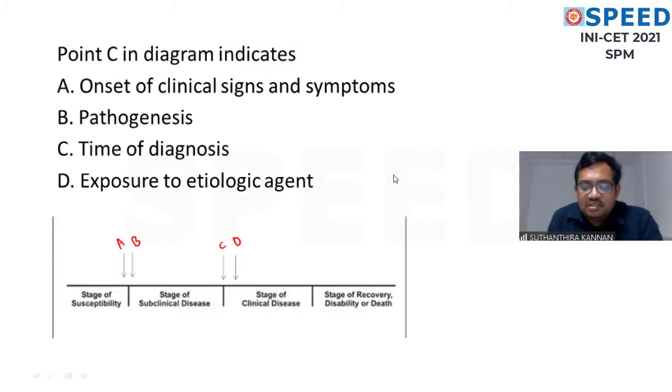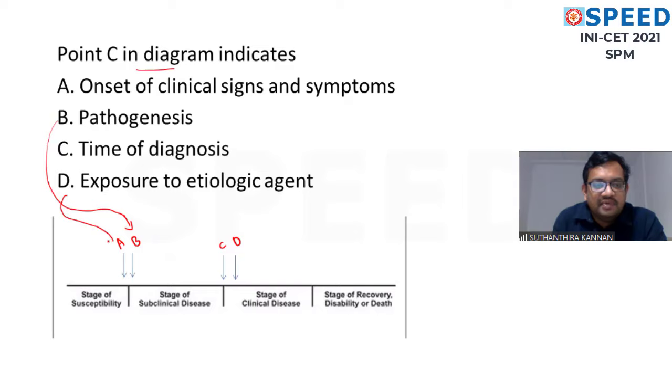Okay. Next, point C in the diagram. What is this diagram? This diagram is called the natural history of the disease. Point C in the diagram indicates what? See, what is this stage? A and B: A is the entry of the etiologic agent, and B comes under the pathogenesis. Exposure to the etiologic agent happens here. This is A. So what is point C? Point C is the onset of clinical signs and symptoms. D is the pathogenesis. That is how the clinical stage will form. So the answer is very straightforward: onset of clinical signs and symptoms is C.